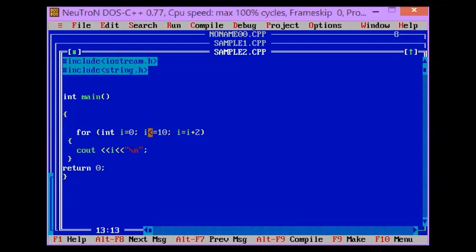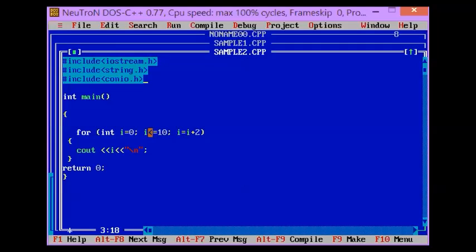Maybe we have to declare another include directive here. Let's try include conio.h. Okay, so what is conio.h? This is another function which can be found in the C++ standard library. conio.h stands for console input output header file.